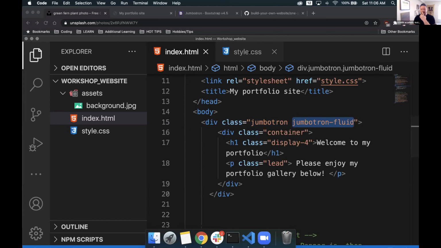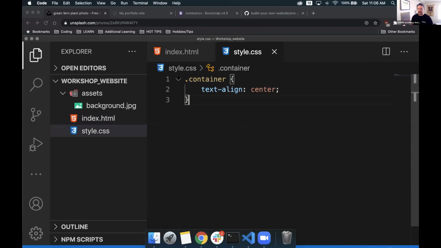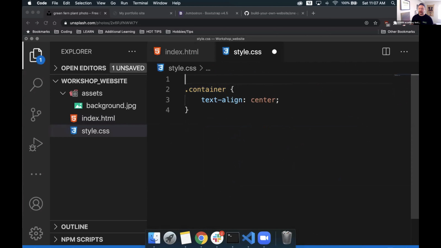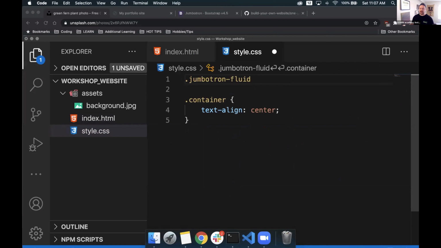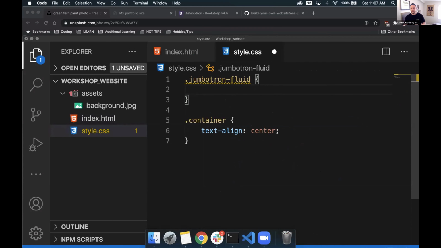I'm going to go back to my style.css. And right above container, I'm going to hit enter so I can have some space. And I'm going to hit dot and just kind of paste that in. Or if I want, I can type it in as well. That's totally fine. But I'm going to be targeting that class of Jumbotron-Fluid. I'm going to open up with some curly braces. And from here, I'm going to use a couple more properties to target. So one second here, let me just move this out of the way.